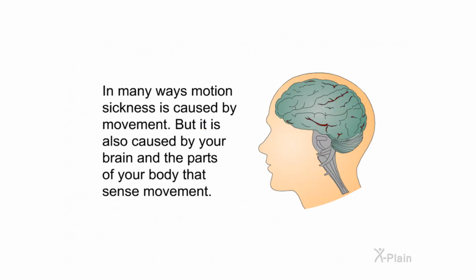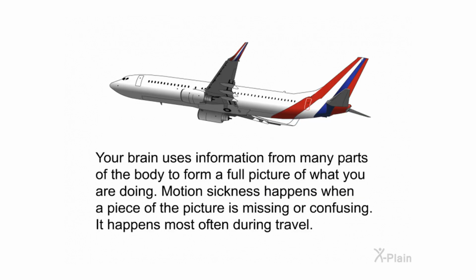Causes. In many ways, motion sickness is caused by movement, but it is also caused by your brain and the parts of your body that sense movement. Your brain uses information from many parts of the body to form a full picture of what you are doing. Motion sickness happens when a piece of the picture is missing or confusing. It happens most often during travel.